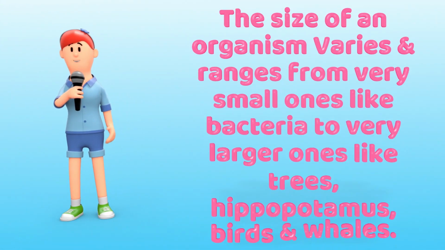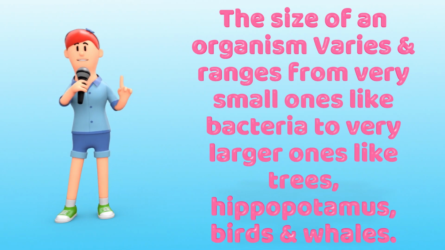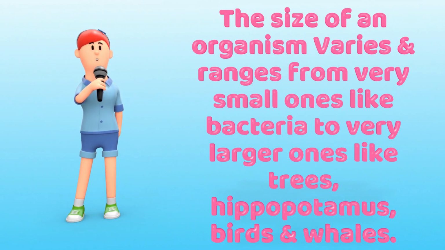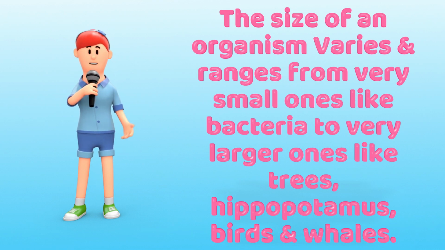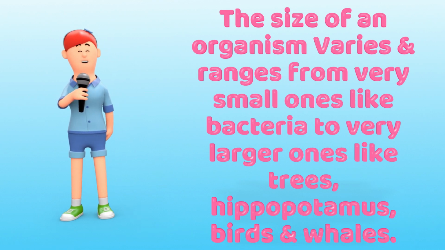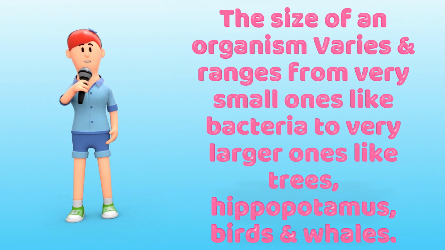Organisms vary from very small ones that cannot be seen by naked eyes, like bacteria, to largest that can be seen by naked eyes, like plants and animals.